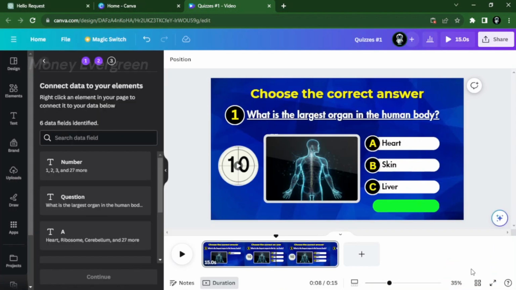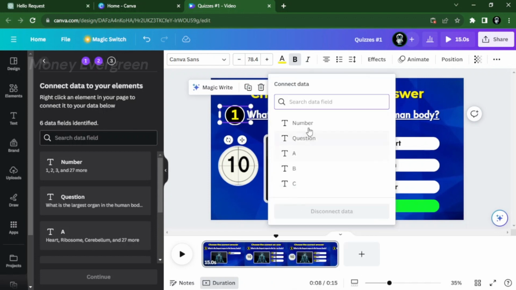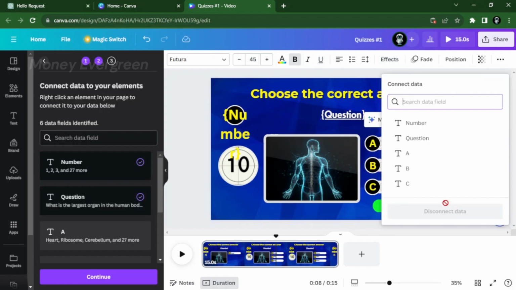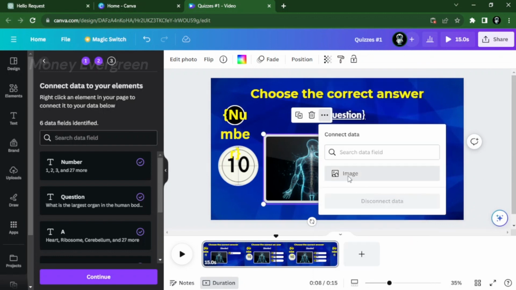Now, to connect them to your elements, select your elements, then click the 3 dots, select Connect Data, and choose the corresponding data source. Do these to the rest of the elements that you need to connect. And don't worry about the change in the elements that you created, as it will make sense later.